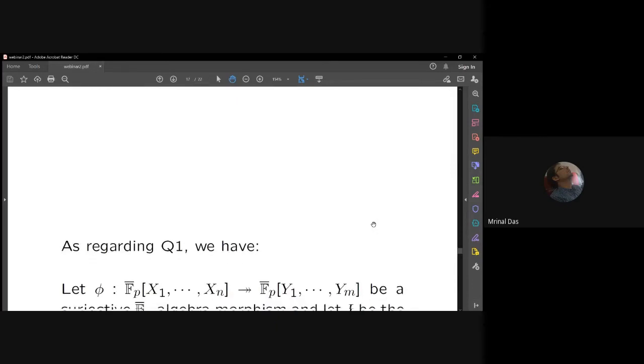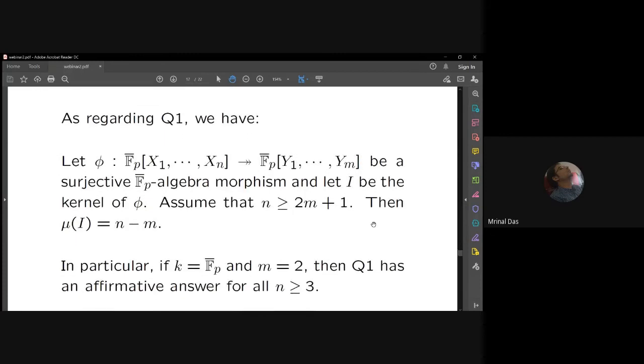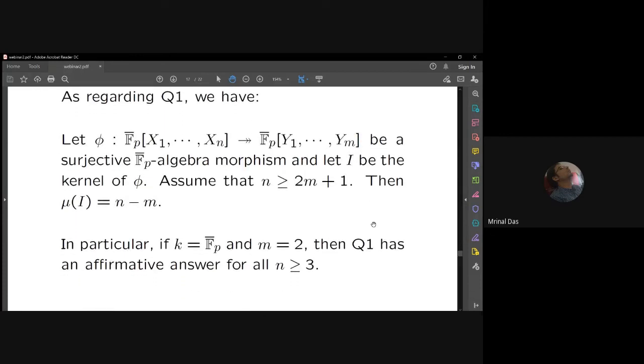So what happens to question 1 as far as F_p bar is concerned? If I take an F_p bar algebra morphism which is surjective, and I is the kernel, and we assume that n is bigger than or equal to 2m plus 1, then mu of I is n minus m. In particular, in the case of F_p bar and m equal to 2, question 1 has an affirmative answer for all n bigger than or equal to 3.